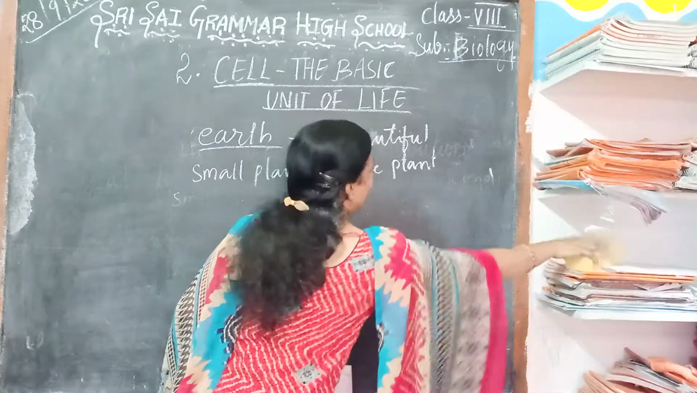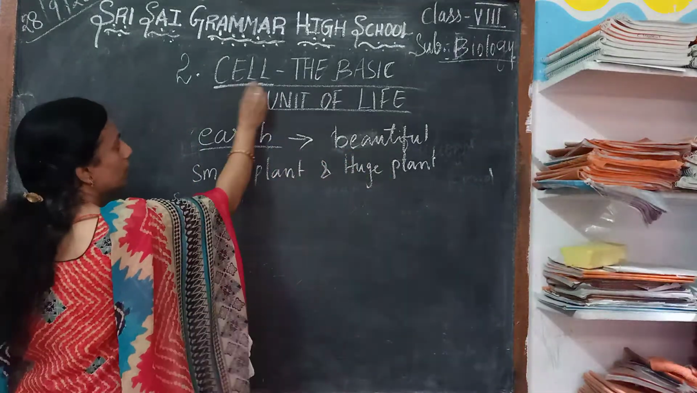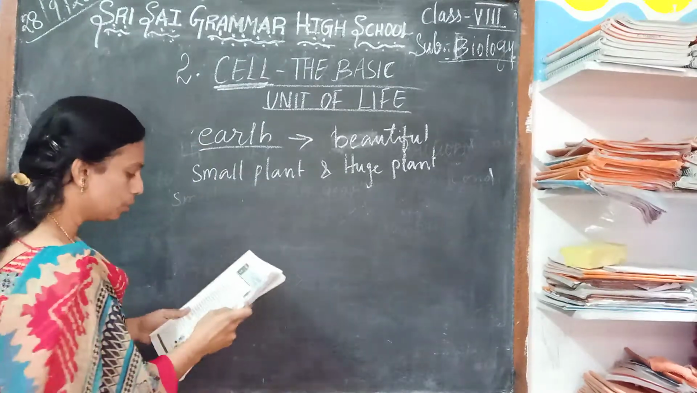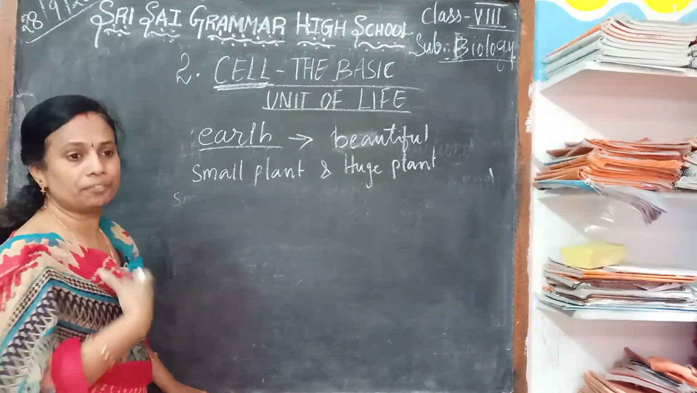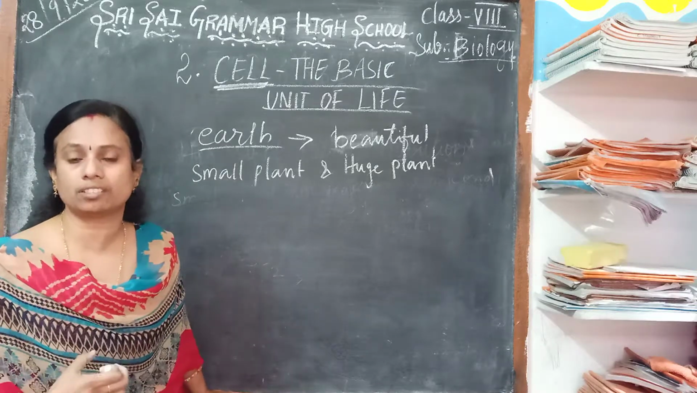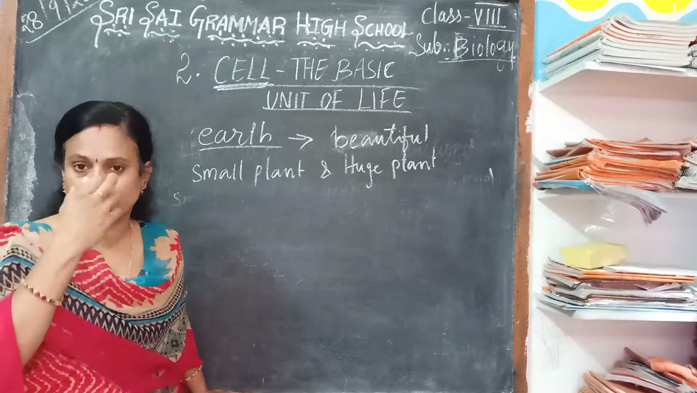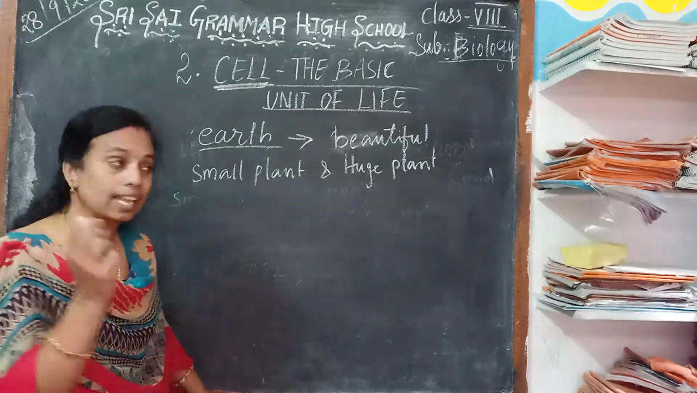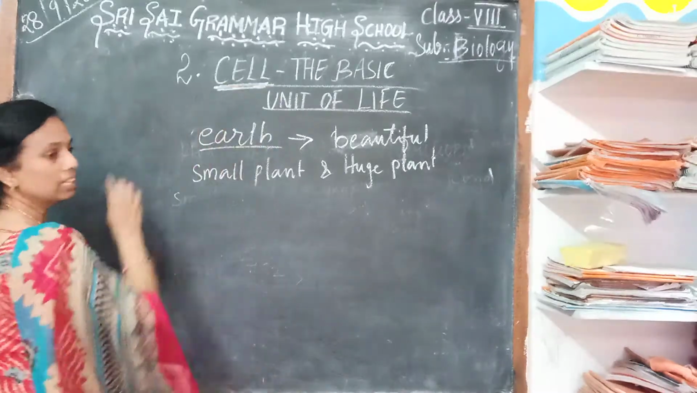So each and every organism is made up of cells. Whatever functions we have, we have different types of systems: the digestive system, the circulatory system, the respiratory system, the muscular system. All these are made up of cells only.